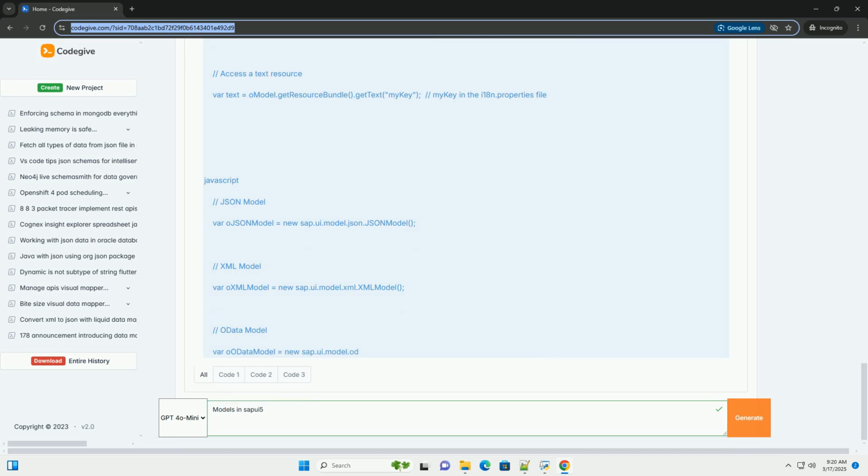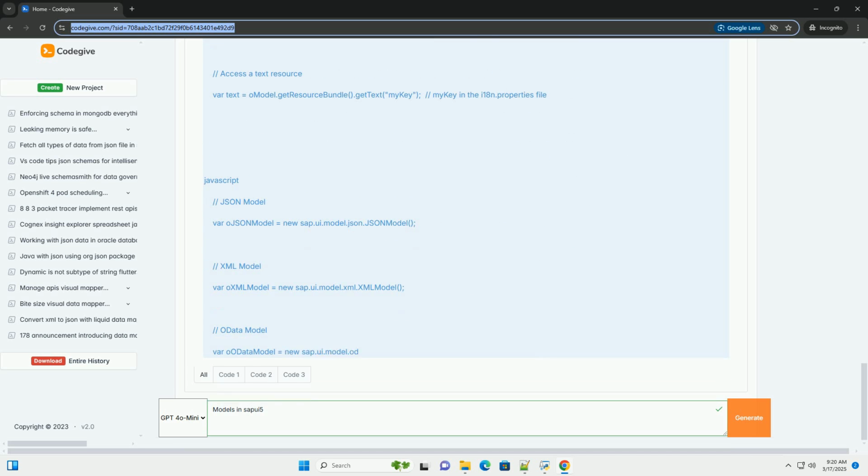Avoid overbinding. Only bind the UI controls that are actually needed. Avoid binding controls that are not visible or that do not display data. Use binding templates. For list bindings, use binding templates to define the structure of the list items. This improves performance by creating the list items only once.